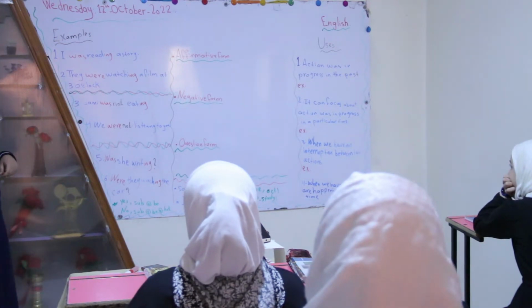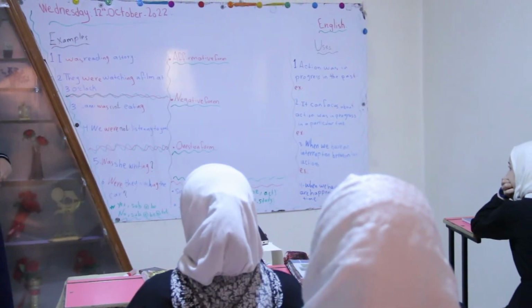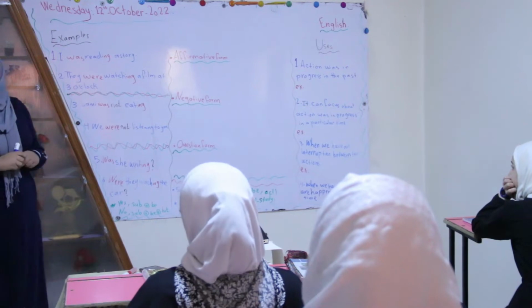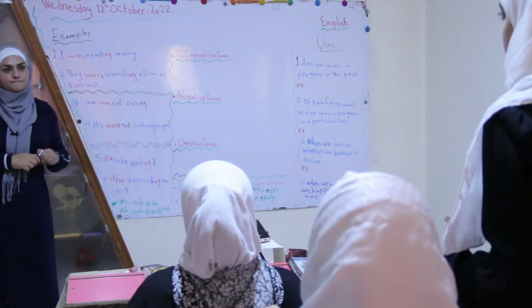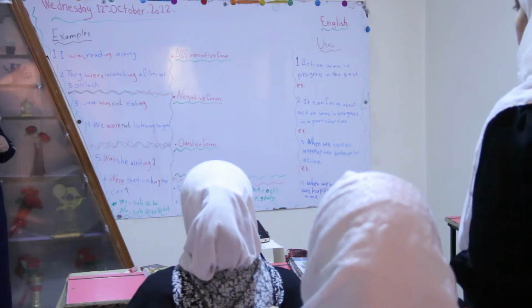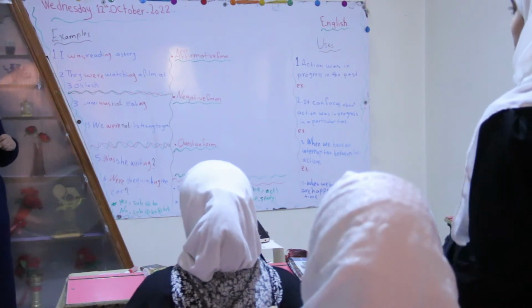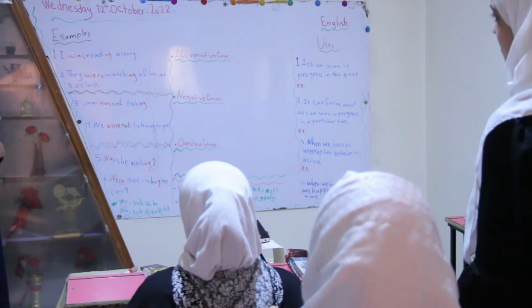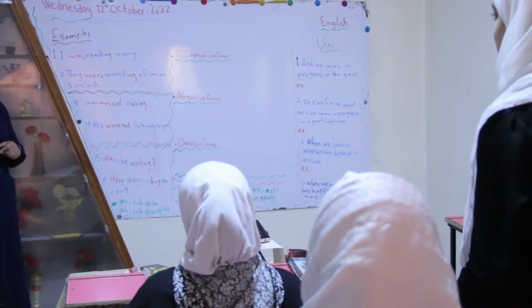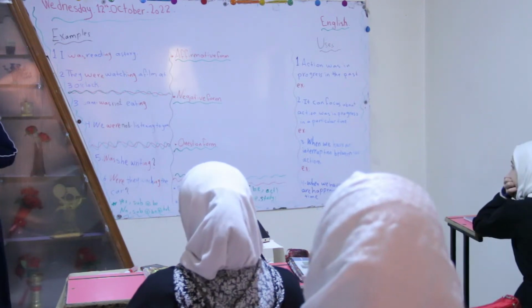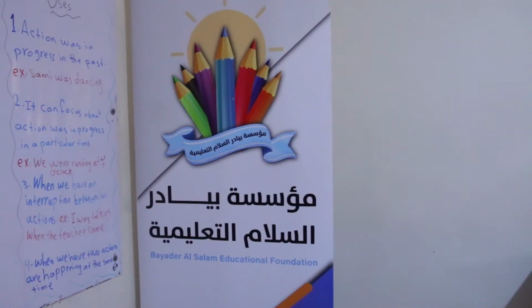If we want to form negative and questions, we need an auxiliary verb. The auxiliary verb in past simple is, Malak? Did. Thank you. After did comes? Infinitive. Very good. Who could give me an example quickly, please? Yes? Sarah went to the bar. Yes, thank you. Very good.